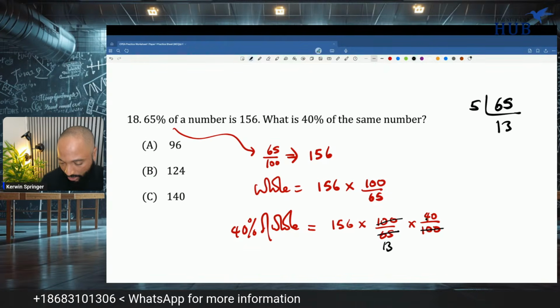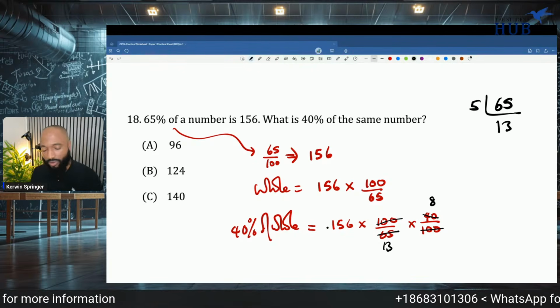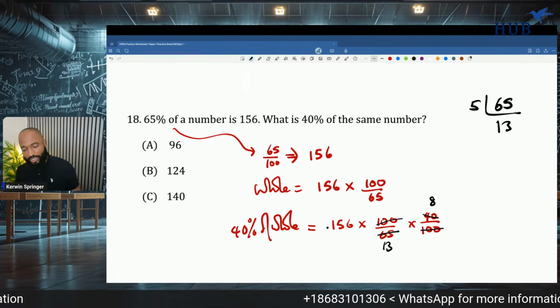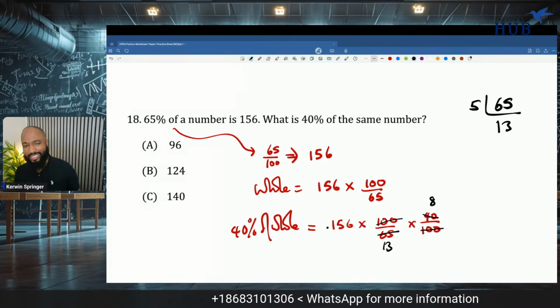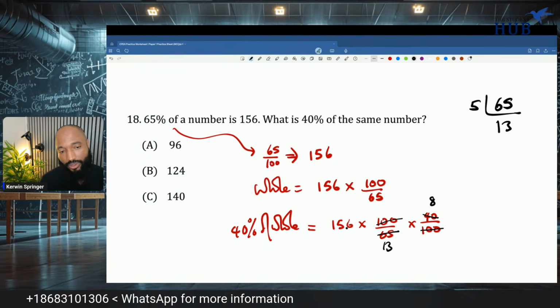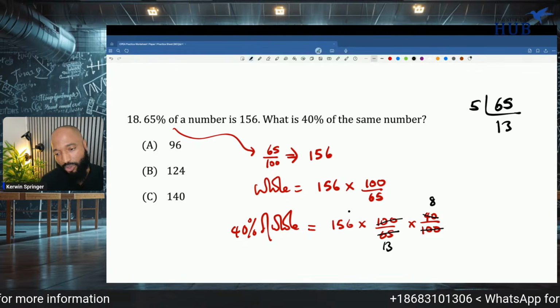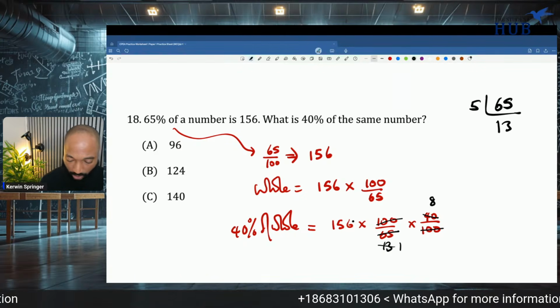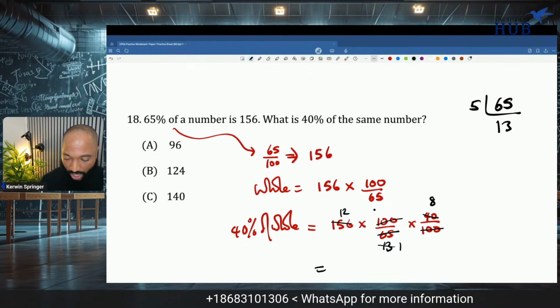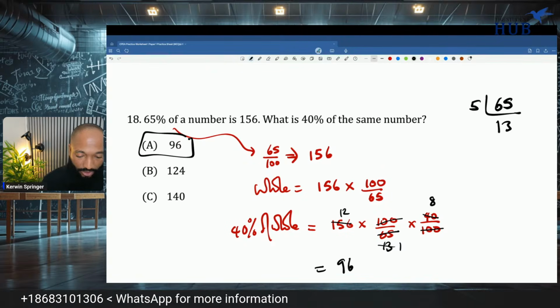13 and 5 into this 8. So I'm guessing that 13 does go into 156 a certain number of times. 13 squared is 169. So I'm guessing 13 goes into this 12 times. So 12 12s are 144. And if I add one more 12, I get 156. So 13 into this 12. So all I need is 12 times 8, and the answer is going to be 96.